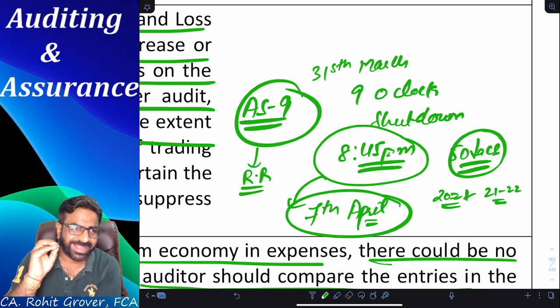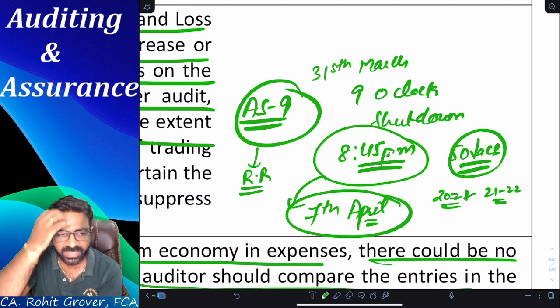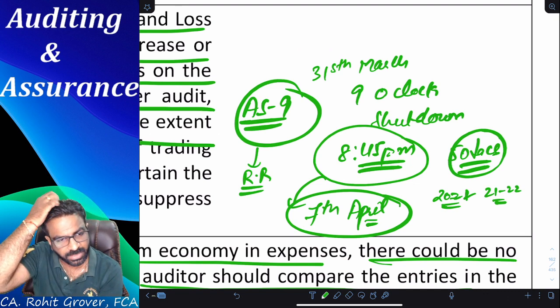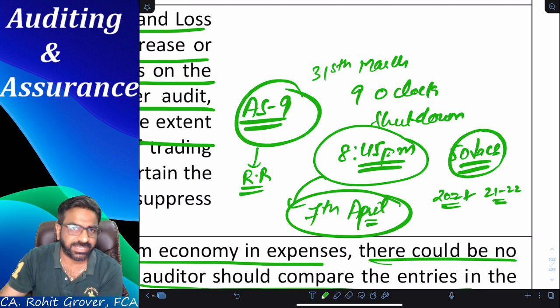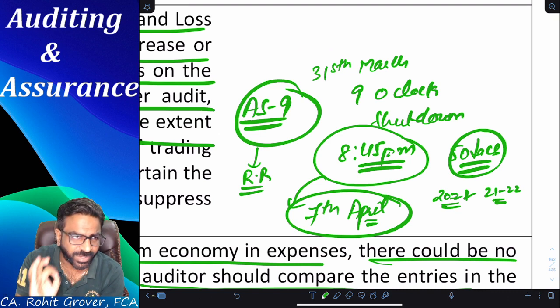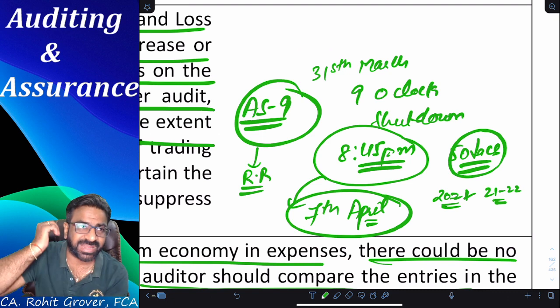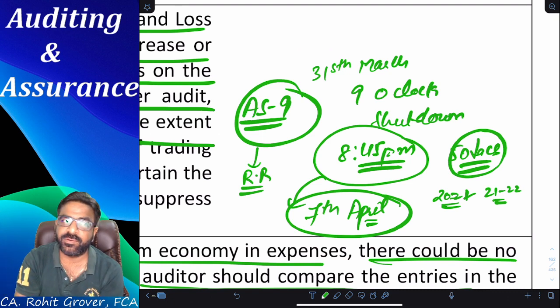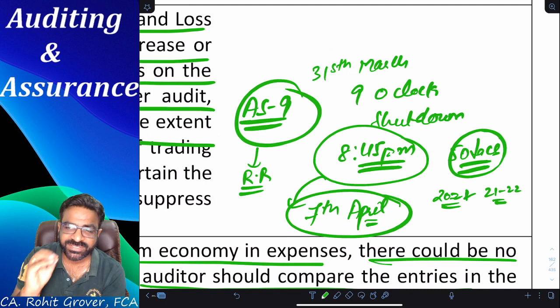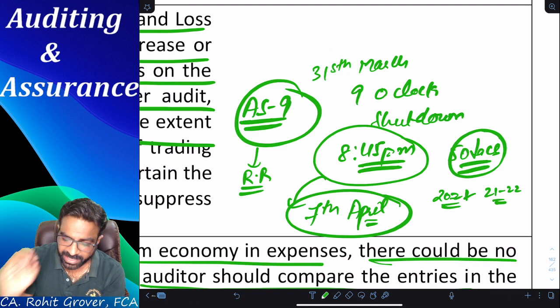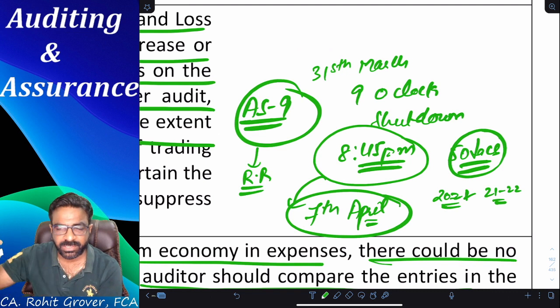Tell me one thing. Did I already make the invoice and send it to my client or not? Tell me, everyone. Yes. And remember one thing: the moment you made the invoice, the risks and the rewards in those goods have already been transferred, Komal. Did you understand? Ownership, risks, and rewards are already transferred. Only possession is pending, Komal. Are you getting the point? Only possession is pending.